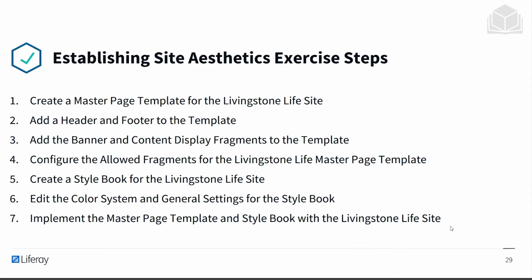First, we'll create a master page template for the Livingston Life site. We'll add a header and footer to the template, and then a banner and content display fragments to the template. We'll configure the allowed fragments for the Livingston Life master page template, and then we'll create a style book for the Livingston Life site. We'll edit the color system and general settings for the style book, and then we'll implement the master page template and style book with the Livingston Life site.